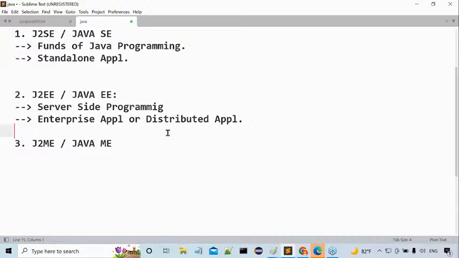Why? Because in the future, I will share some of the resources through Facebook also. Our classroom notes I may share through Facebook in the future. So definitely everybody must have a Facebook account. That is one thing. Okay, fine.